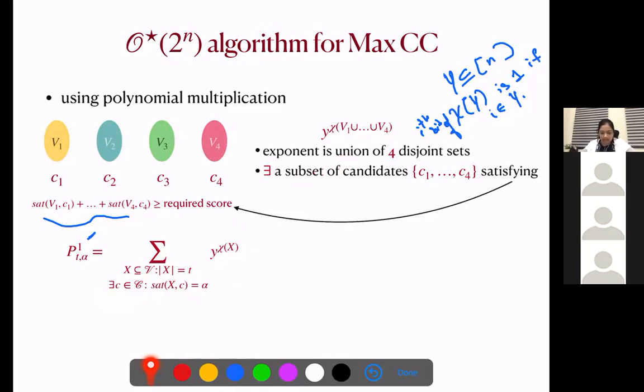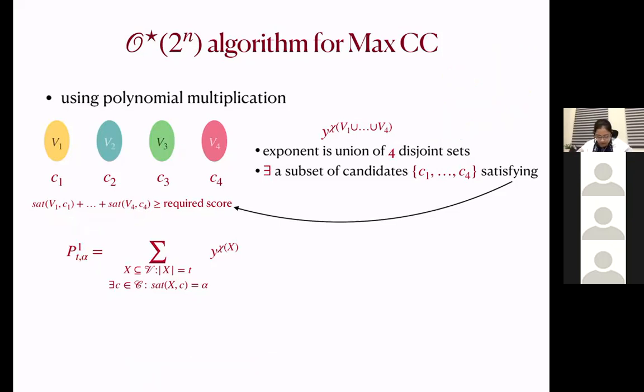So it says that we have one set. Because we have one set, there is no concept of disjointness. We have one set and there exists a candidate C1 that satisfies the required score, that satisfies this value alpha. Okay.